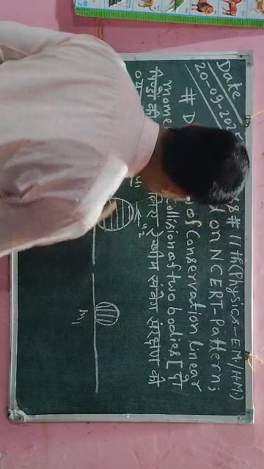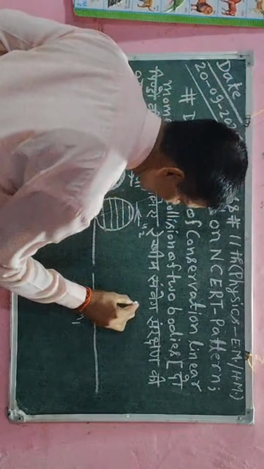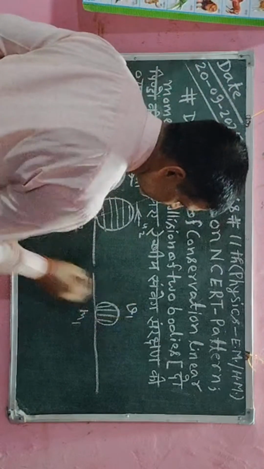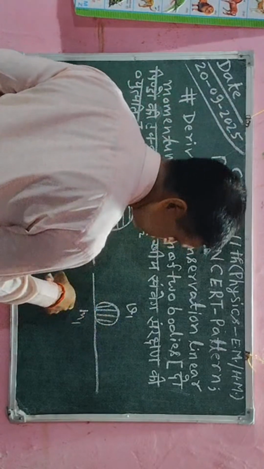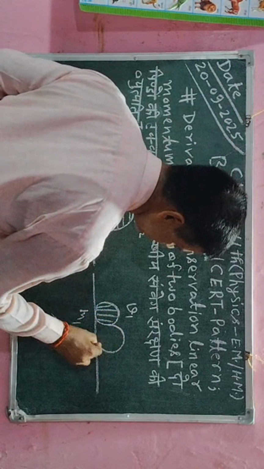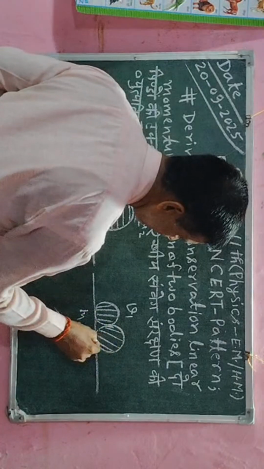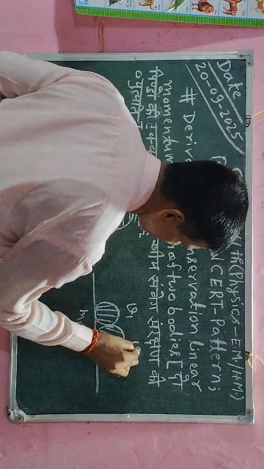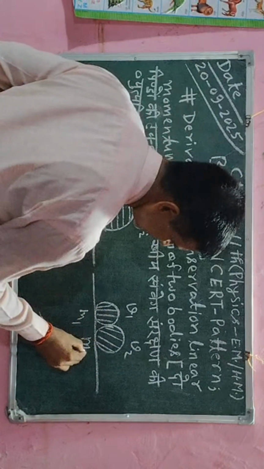This is the initial velocity and this is the final velocity, which I will call v1. After the collision both bodies will have different velocities, v1 and v2, but the masses will be the same.